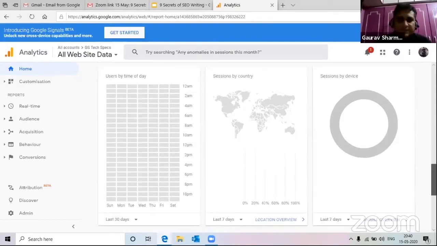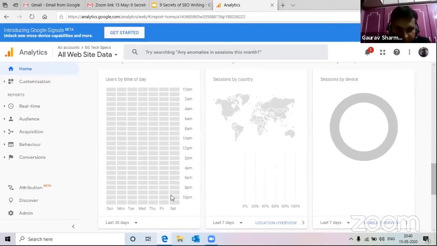So different type, for example, in case if Saturday, this is Saturday, 10 p.m. Highest amount of users access the website, then this will be dark blue in color. If there are few people who are visiting the website, this will be a little lighter. Then people who are visiting your website, what country are they from? What devices do they use? Do they use computers? Do they use cell phones?